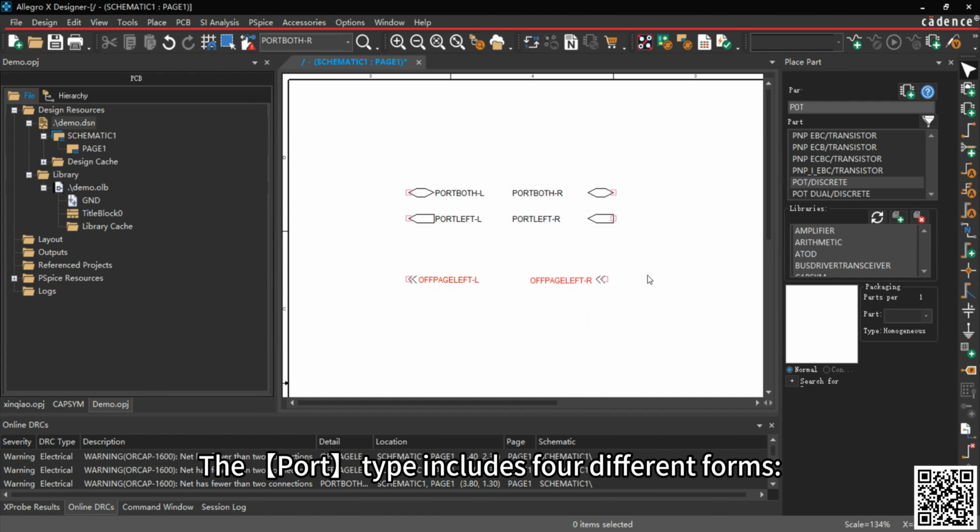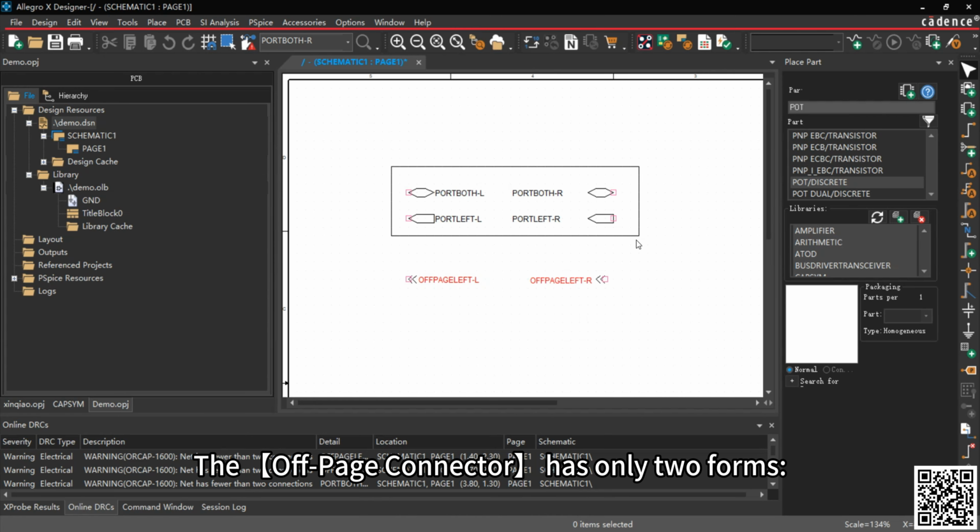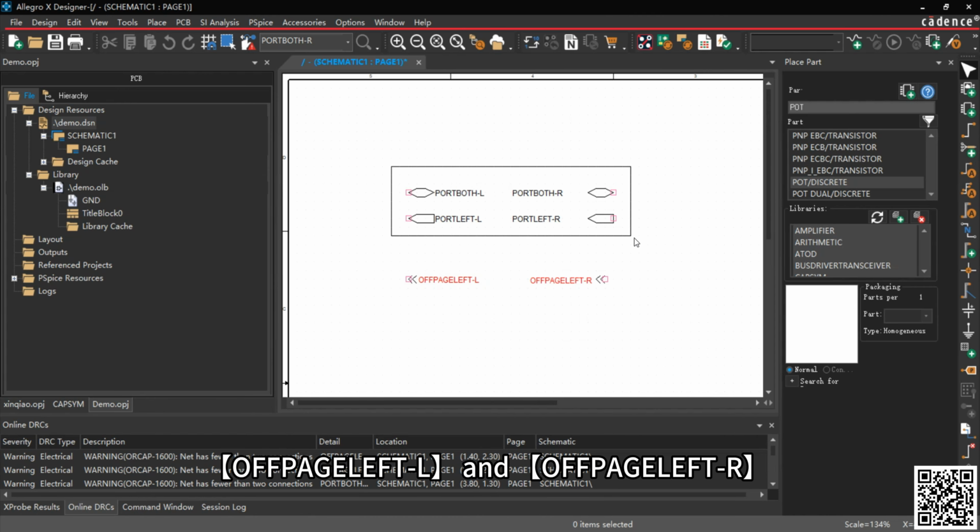The port type includes 4 different forms. As you can see above, port both L, port both R, port left L, and port left R. The off-page connector has only two forms, off-page left L and off-page left R, respectively.